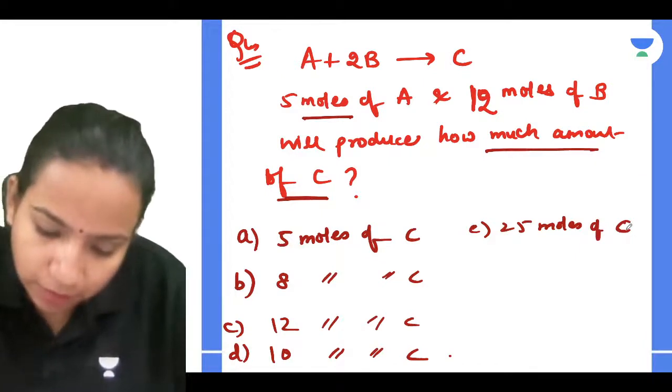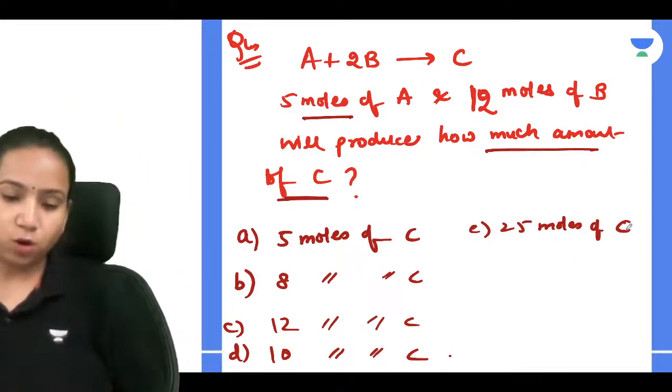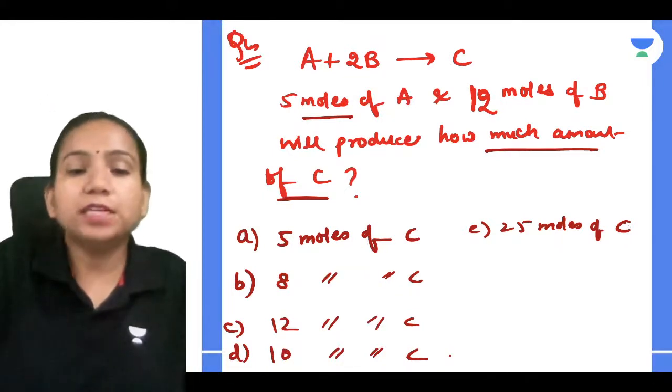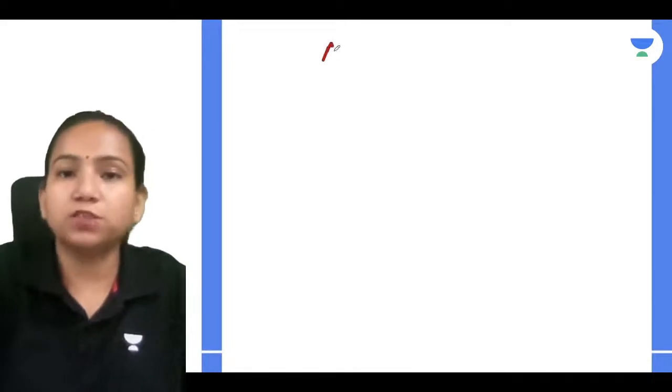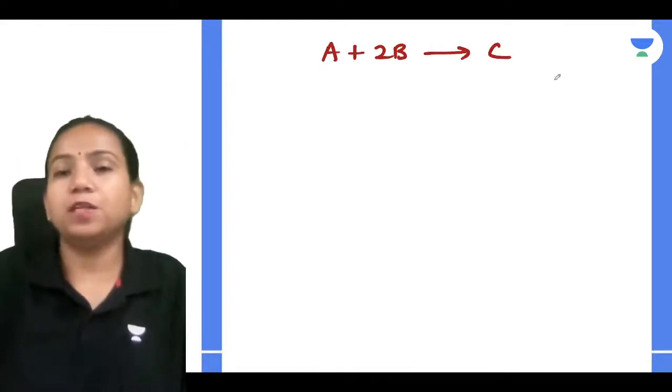So Ridhima, you have said 25 moles. Let's just see whether it is correct or not. What about rest of the people? Okay, so whenever you get this type of question, what you have to do, guys, first you have to check what reaction is given to you. They have given A plus 2B gives C.